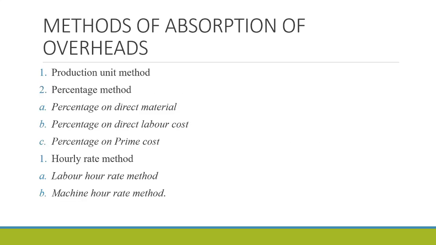There are different methods used for absorption of overheads. You can see the first one is the production unit method. The second method is the percentage method. There are different methods in percentage method, that is percentage on direct material cost, percentage on direct labor cost and percentage on prime cost. Then the next method is the hourly rate method. In hourly rate method, there are two methods, that is labor hour rate method and machine hour rate method. So there are mainly three methods used: the production unit method, the percentage method, and the hourly rate method.